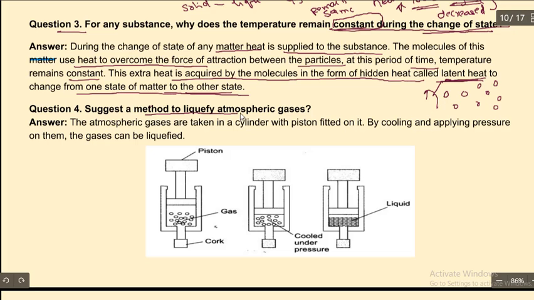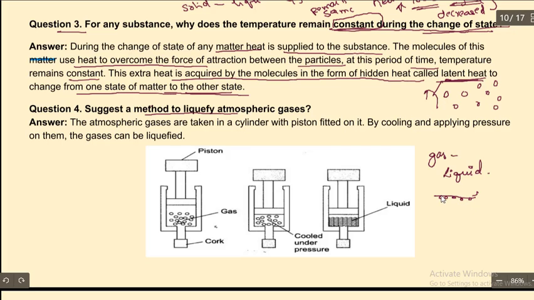Suggest a method to liquefy atmospheric gases. Here, the gas is converted into liquid. If you observe properly, when your mother cooks any food, what happens? If she keeps a plate on it, below the plate you are going to see some water droplets.